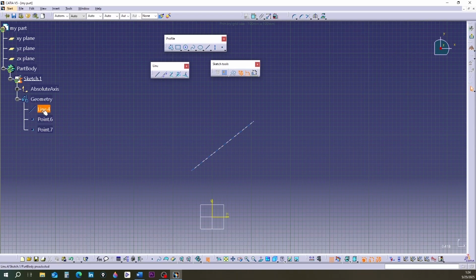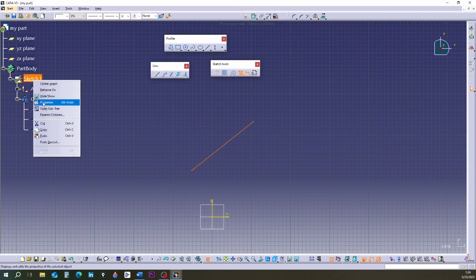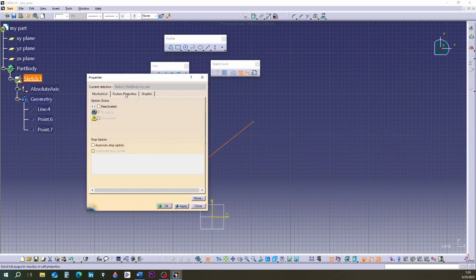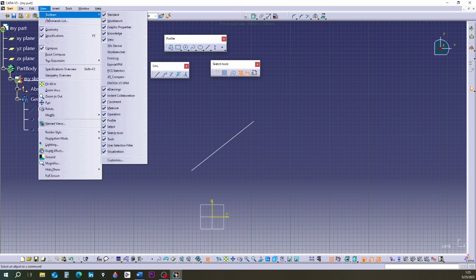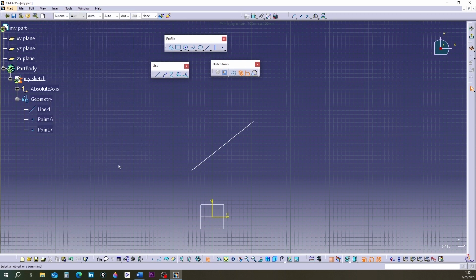You will see drawn elements, including one line and 2 points. Change the name Sketch 1 to My Sketch. Note, you can also see active toolbars from the View menu bar.